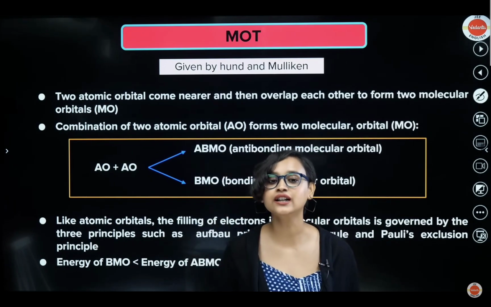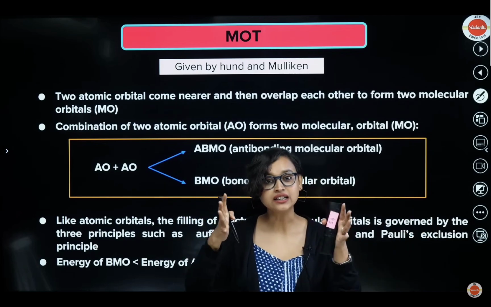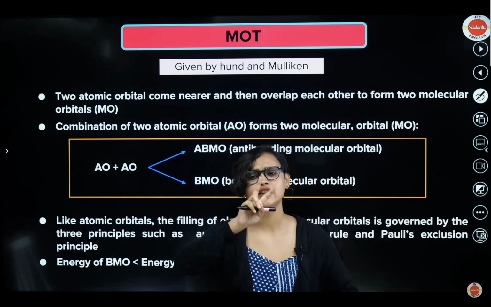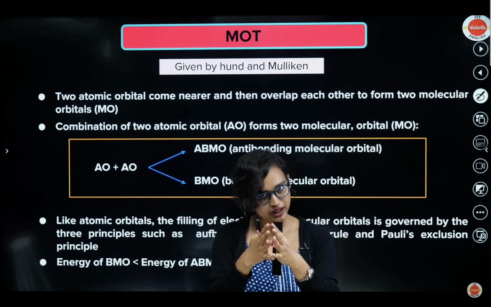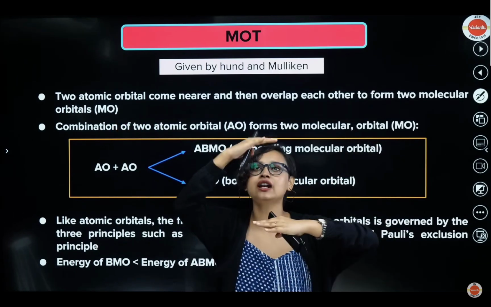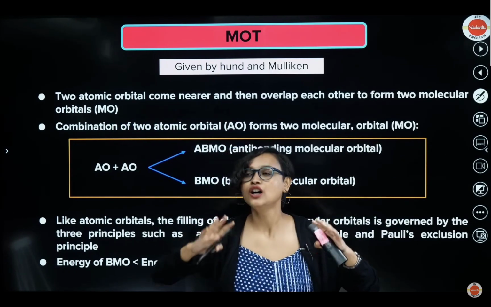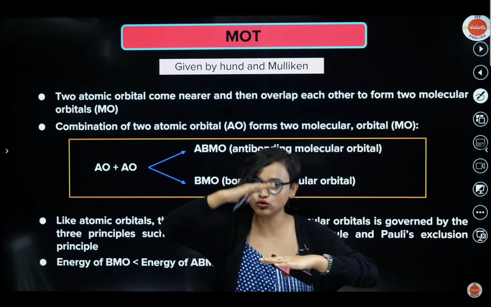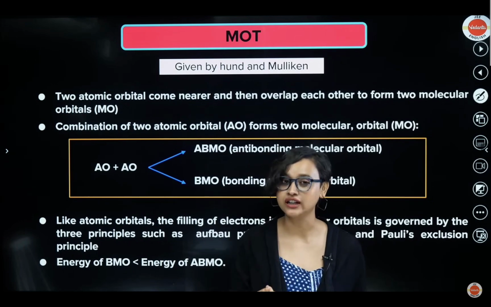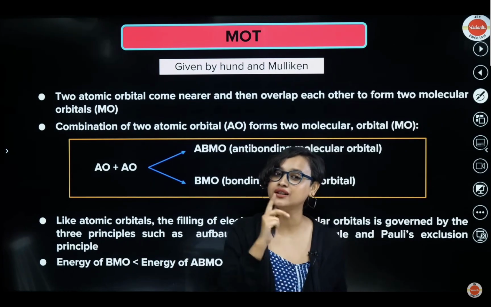They said that if there are 2 atomic orbitals, and they come nearer, nearer, nearer, and overlap with each other, there will be two molecular orbitals. There won't be one molecular orbital, there will be two molecular orbitals. Two atomic orbitals are coming in, they will give rise to two molecular orbitals. The combination of two atomic orbitals will give you two molecular orbitals.